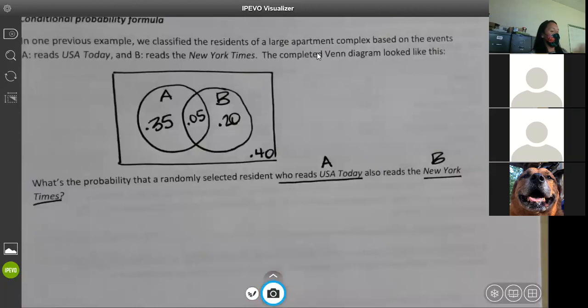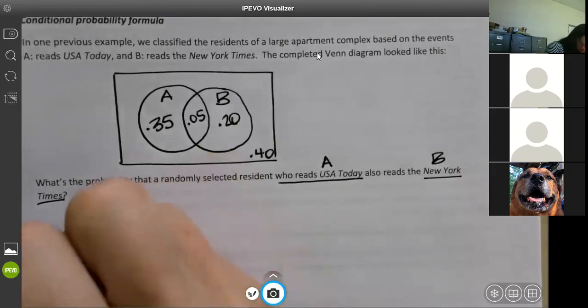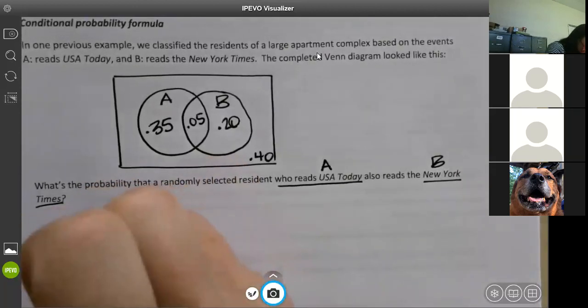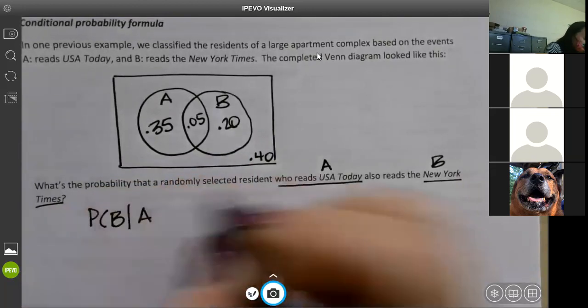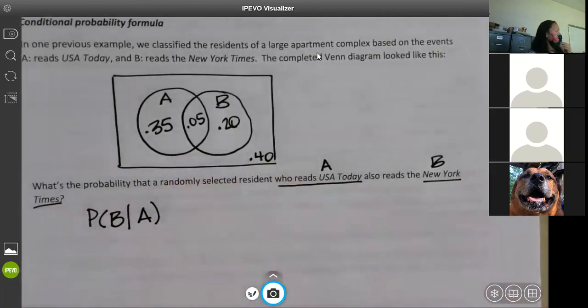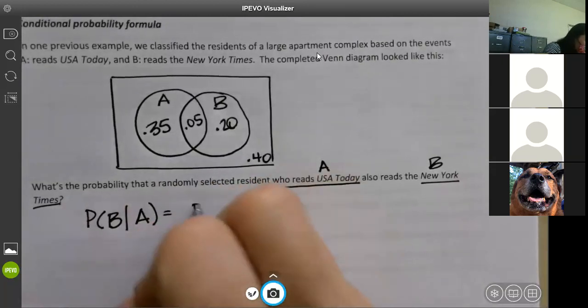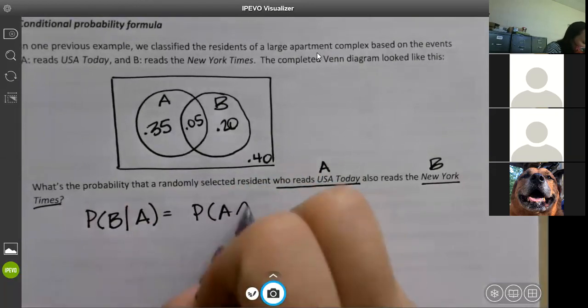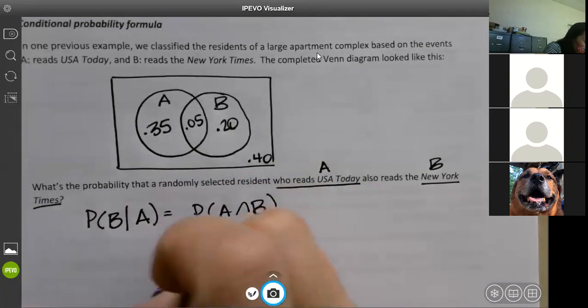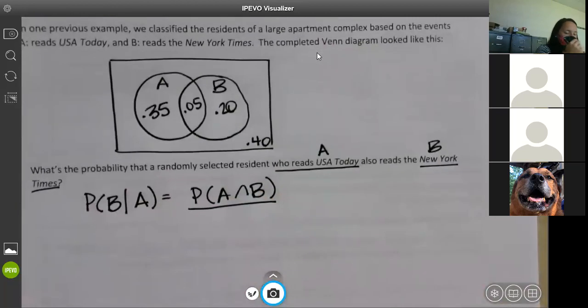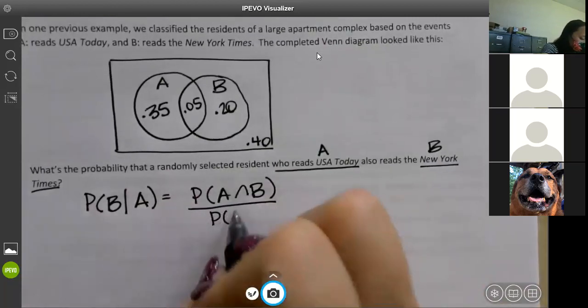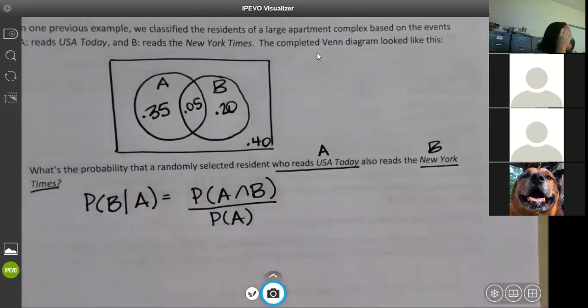We want to know which ones of those read the New York Times. So this is the probability of B given A, because they give us that they do read the USA Today. So my formula for that: the probability of A and B over the probability of what? A. It's always the second one. Always the second one.